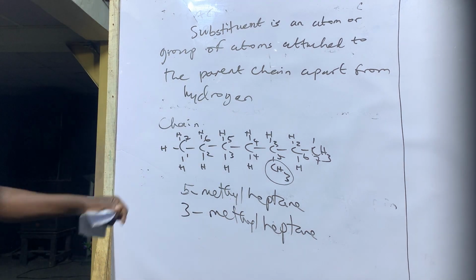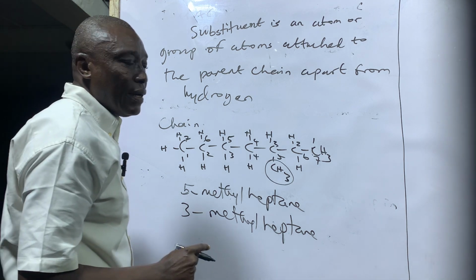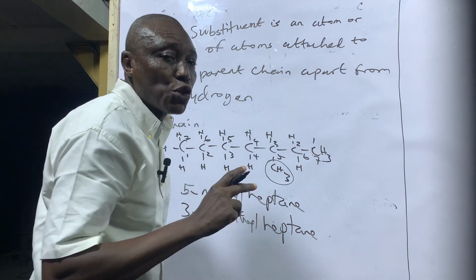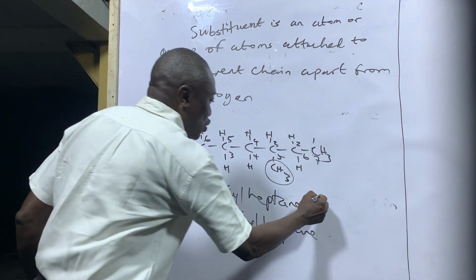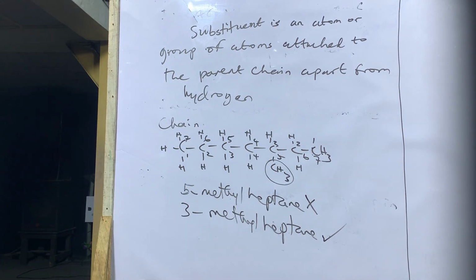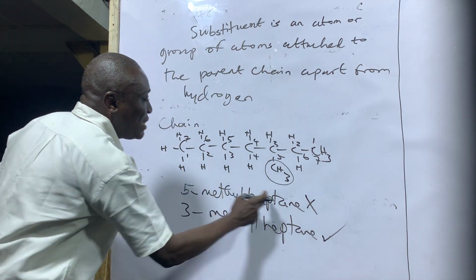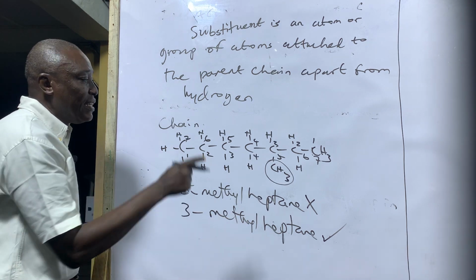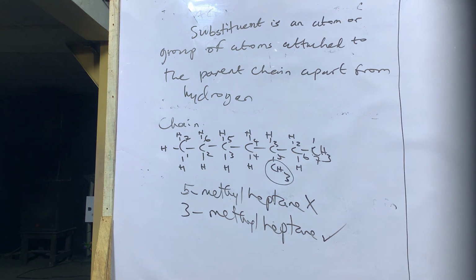So what we are saying in the third rule is that you number the chain in a way that will give the substituent the lowest digit. So this one is wrong, this one is right. 3-methylheptane is the right name. 5-methylheptane is wrong, because 3-methyl is giving the lower digit. That is the third rule.